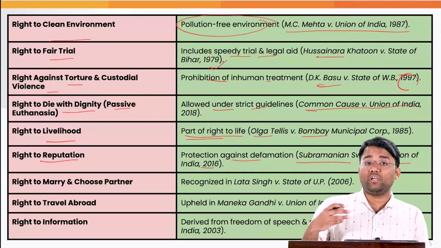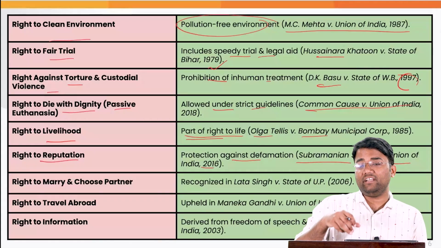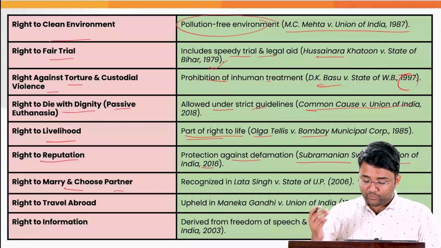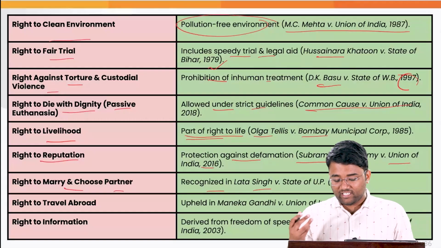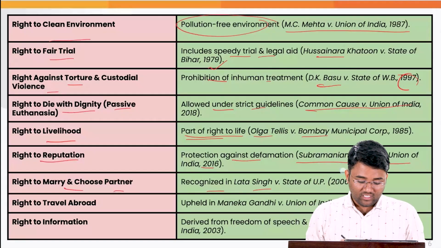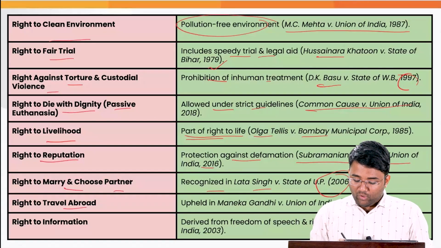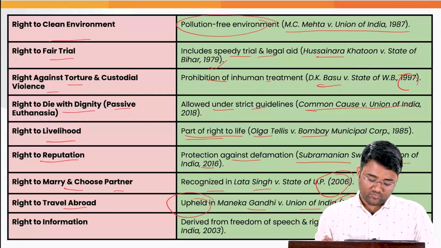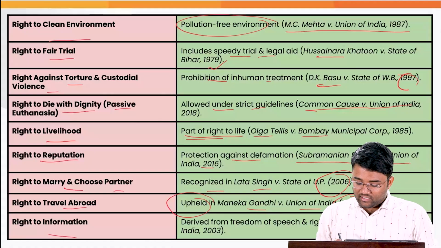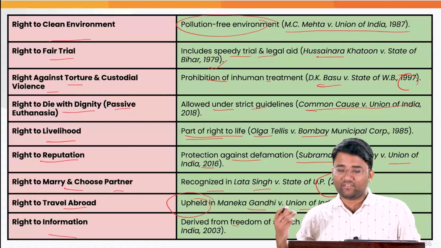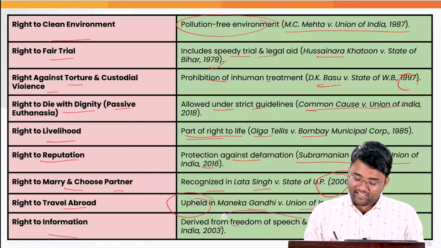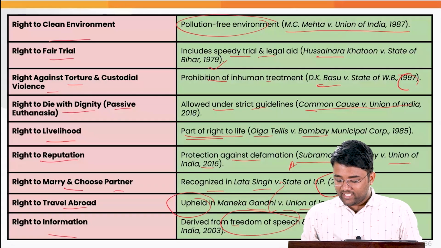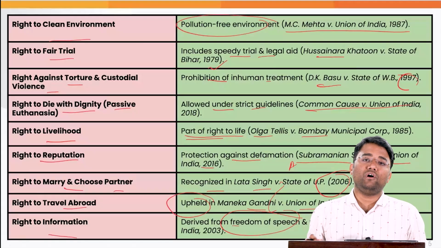All these rights were observed to be part of Article 21 in various judgments of the Supreme Court. Right to marry and choose a partner was recognized in the Lata Singh versus State of UP case, 2006. Right to travel abroad was upheld in Maneka Gandhi versus Union of India, 1978. Then right to information is derived from freedom of speech, provided under Article 19, and right to life under Article 21, in the PUCL versus Union of India case of